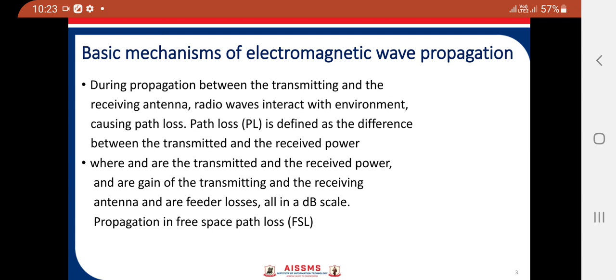Propagation in free space path loss can be expressed as PL free space is equal to 20 log d plus 20 log f in dB.